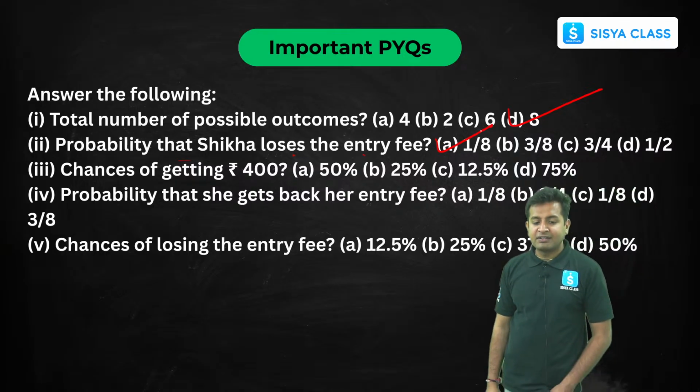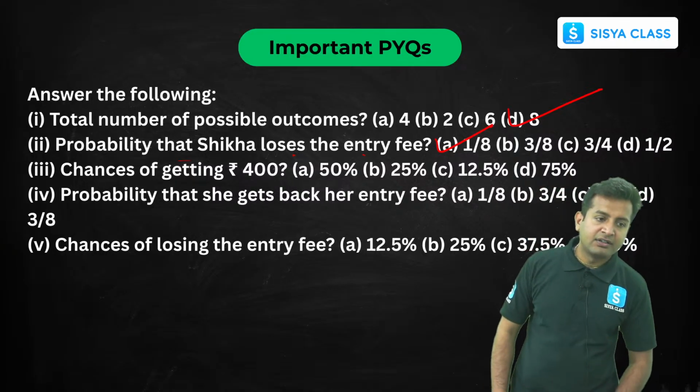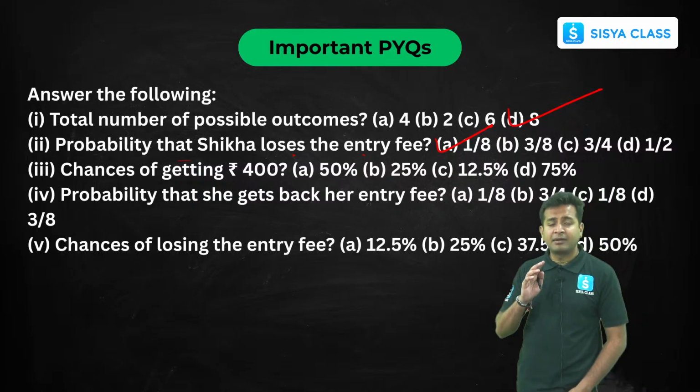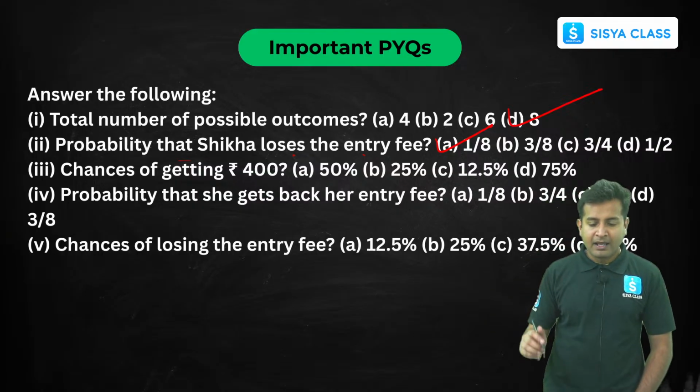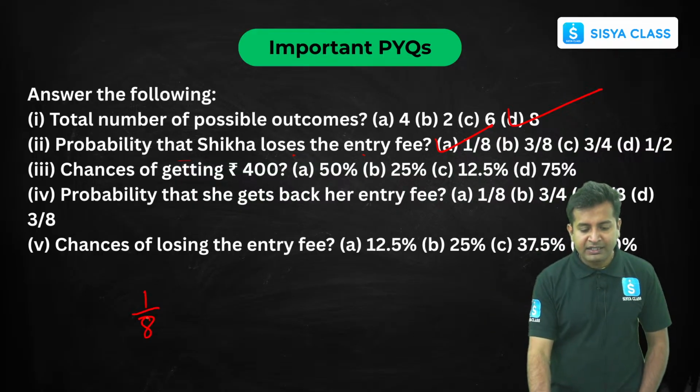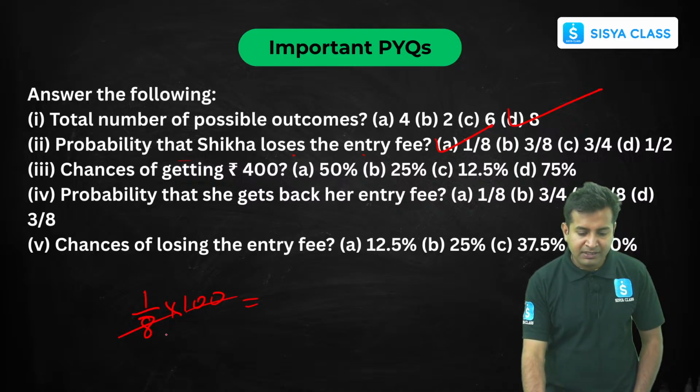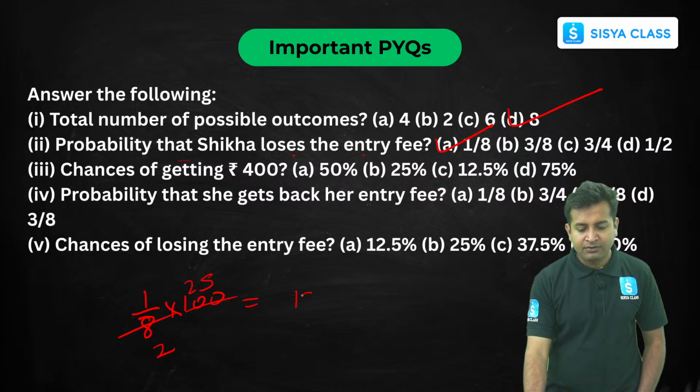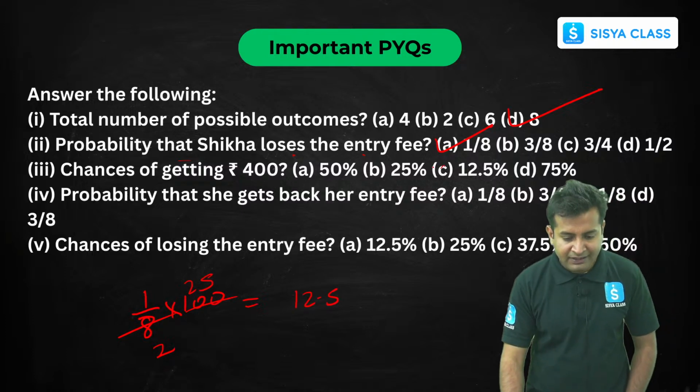Now what are the chances that she'll be getting 400? 400 in the sense she has to get triple H, right? Head, head, head. What is the probability of that? 1 by 8. Now multiply by 100. That is the answer. If we divide by 4, 25. So 25 by 2 is 12.5. So 12.5 is the answer.